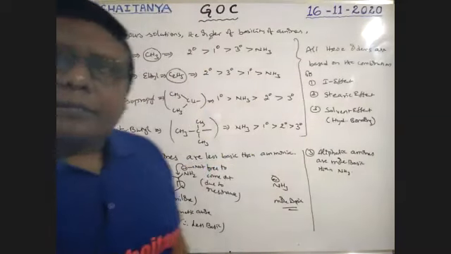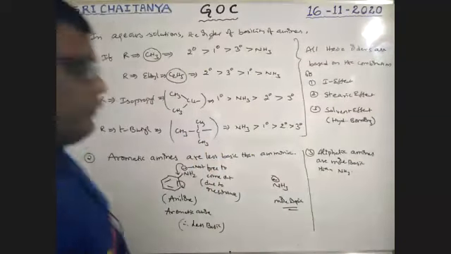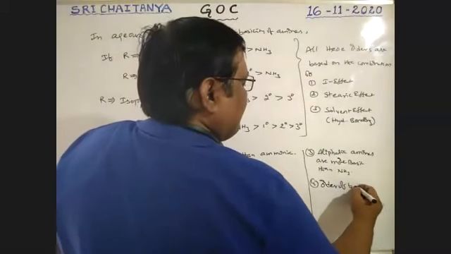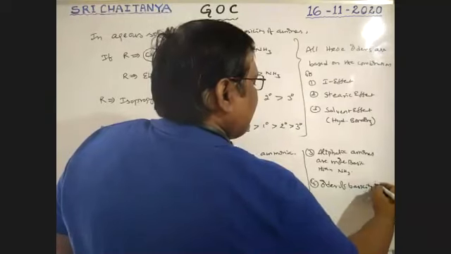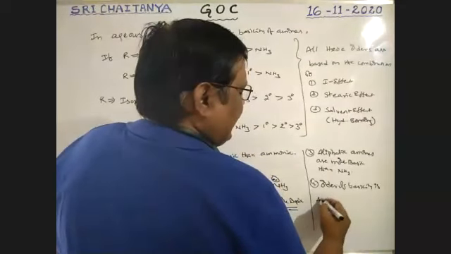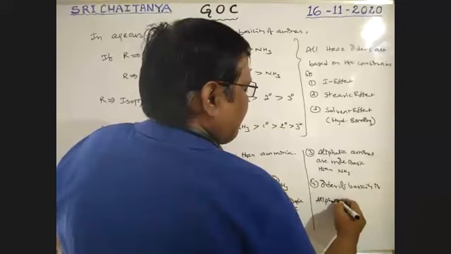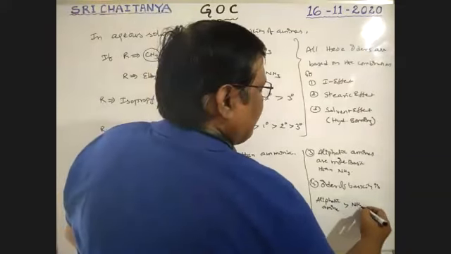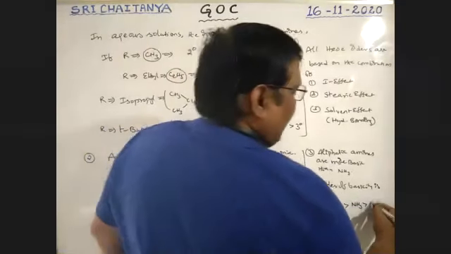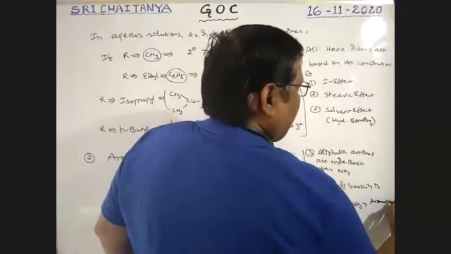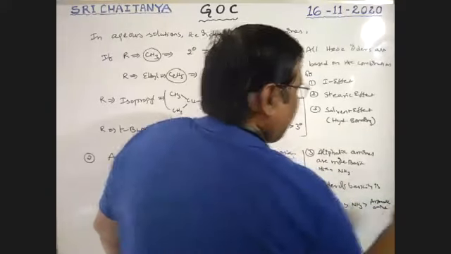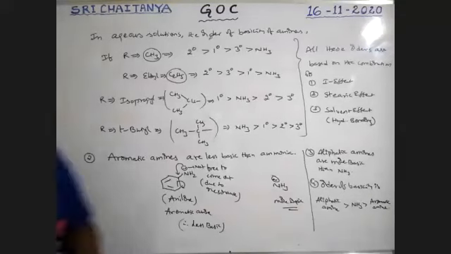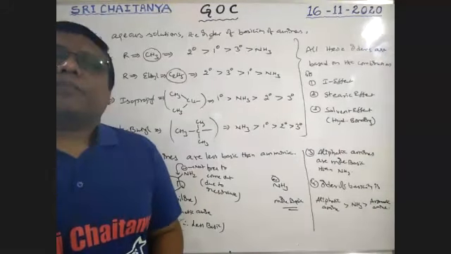Therefore, the order of basicity is aliphatic amines greater than ammonia greater than aromatic amine. Aliphatic amine greater than ammonia greater than aromatic amine, boys. Very, very, very important.